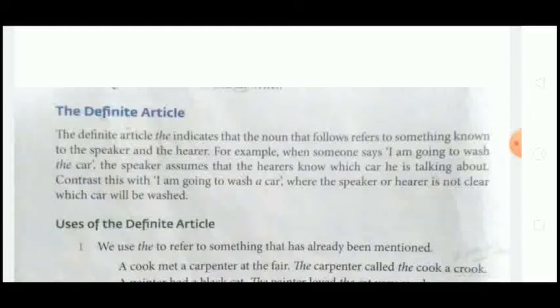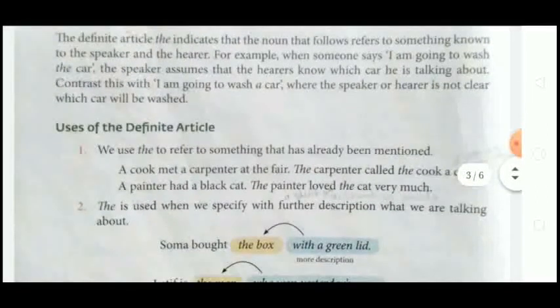Contrast this with, I am going to wash a car. Okay, where the speaker or the hearer is not clear which car will be washed. When there is a sentence, I am going to wash a car, that means I don't know which car I have to wash. मुझे कौन सी धोनी है पता नहीं. Okay, see, use of definite articles.